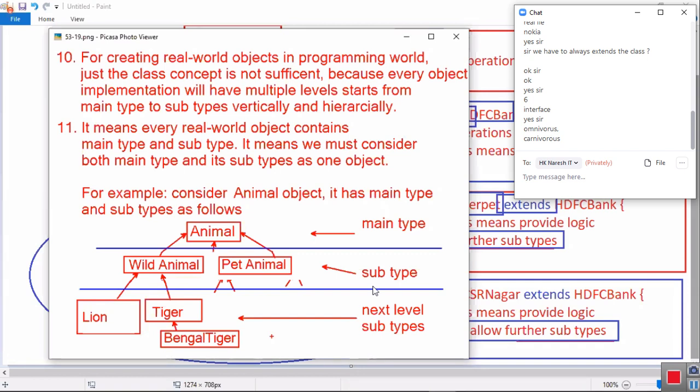Lion, tiger are concrete classes. Under tiger we have one more type called Bengal tiger. Tell me, does Bengal tiger have any further subtype breeds? Bengal tiger is Bengal tiger, further nothing is there. So tell me, Bengal tiger you must create as what? Final class.